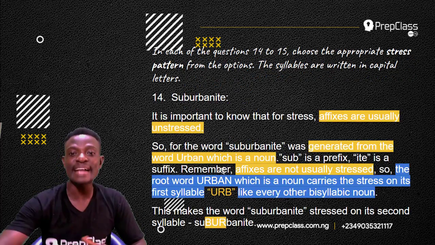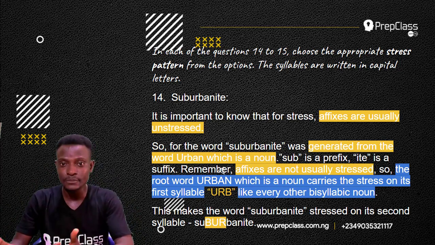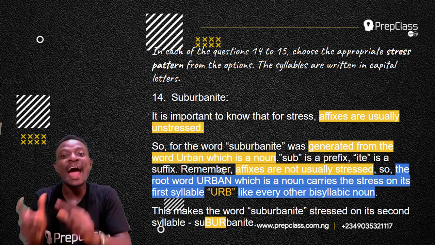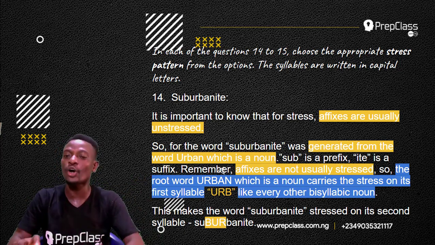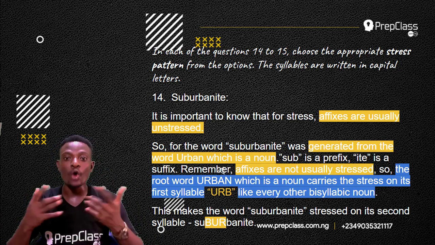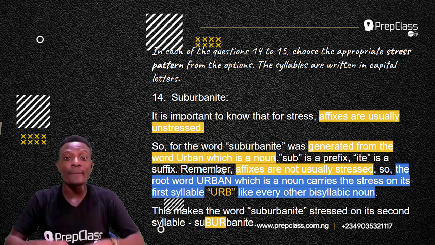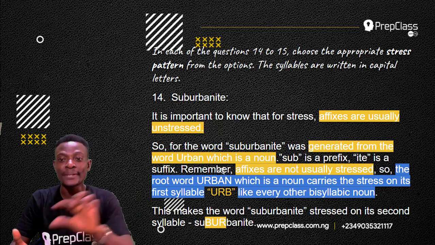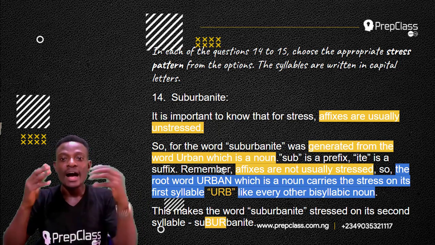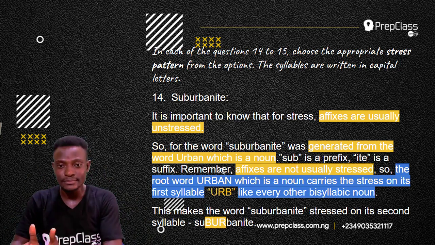Now, it is important to know that for stress, affixes are usually unstressed. What are affixes? Affixes are words or morphemes that are added to the beginning of a word or the end of a word. So for the word suburbanite, which was generated from the word urban, and urban is a noun, sub is a prefix, ite is a suffix. So sub and ite are affixes, they are not usually stressed.